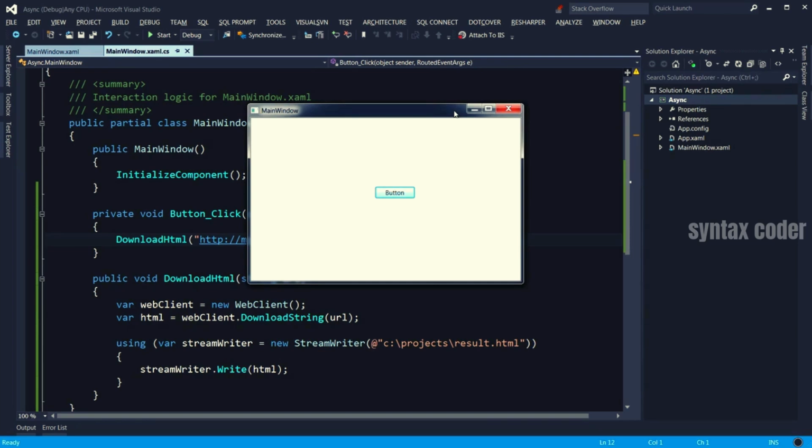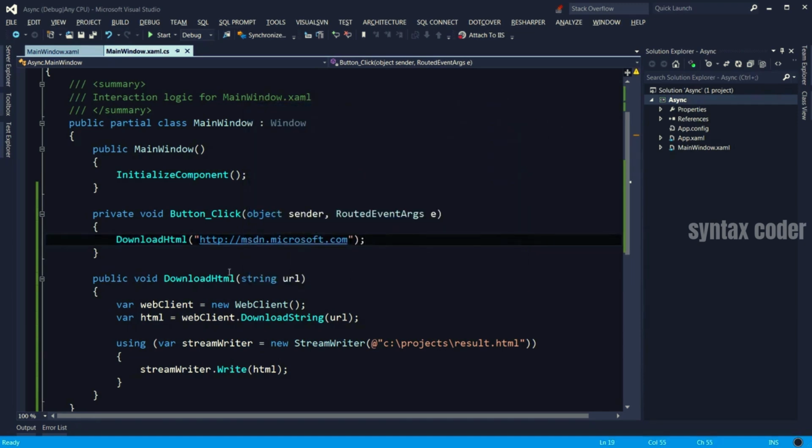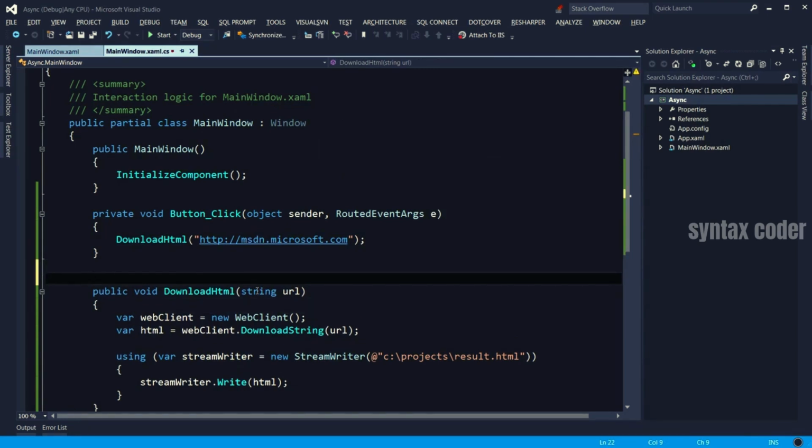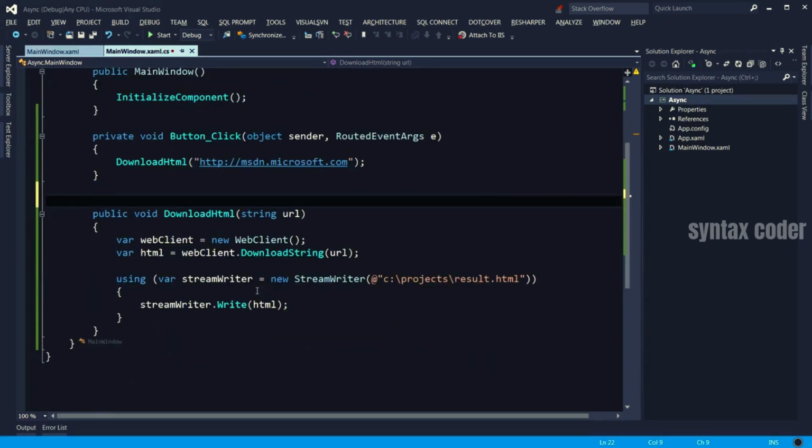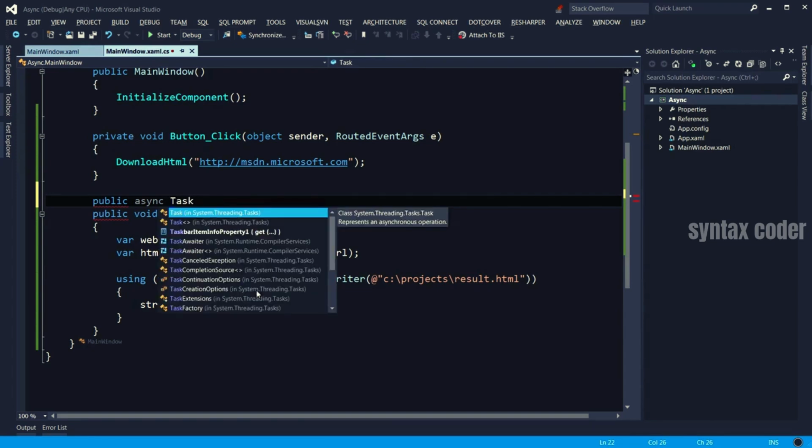Now let's see how we can improve this by using an asynchronous operation. So I'm going to write an asynchronous version of this DownloadHtml method. So let me scroll down a little bit so you can see easier. We start with public. All asynchronous methods should be decorated with the async keyword. So we put async here. Now for the return type, we need to return a Task object. What is a task? A task is an object that encapsulates the state of an asynchronous operation.